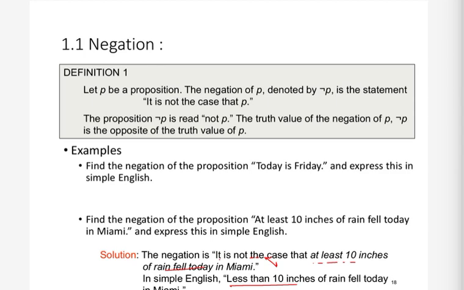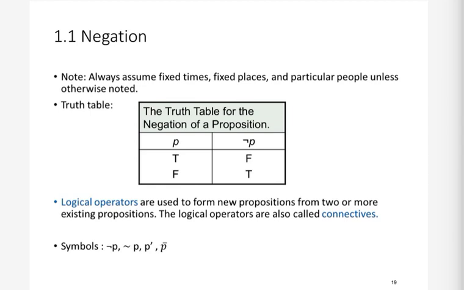Now what is the truth table of the negation operator? Basically, if we have a proposition P, the truth value of this proposition P is either true or false. We represent true by T and false by F. So what will be the truth value for the negation of P? If P is true, then the negation of P will be false. If P is false, then the negation of P will be true. So basically this is the truth table.